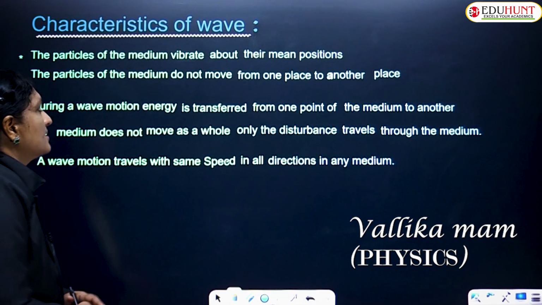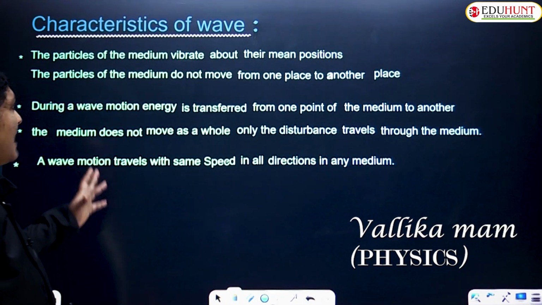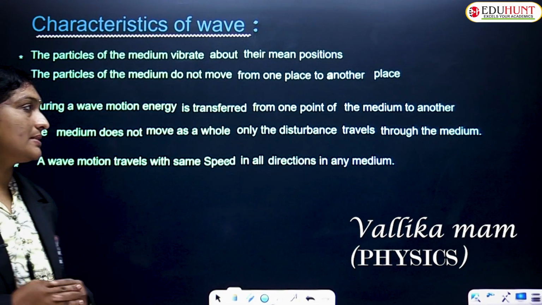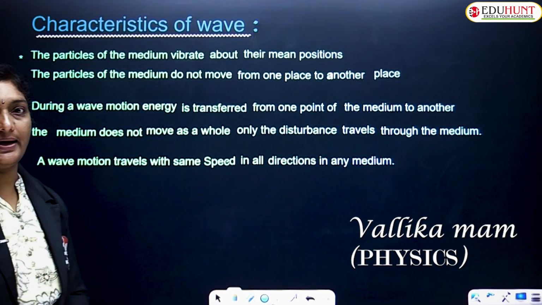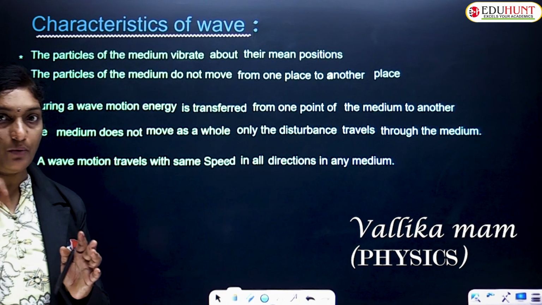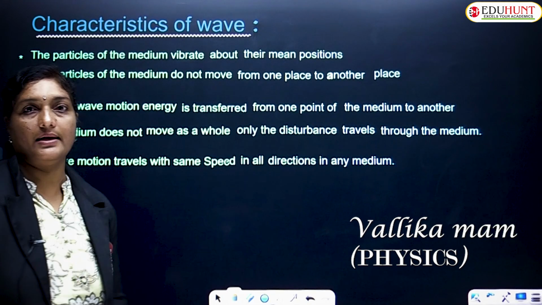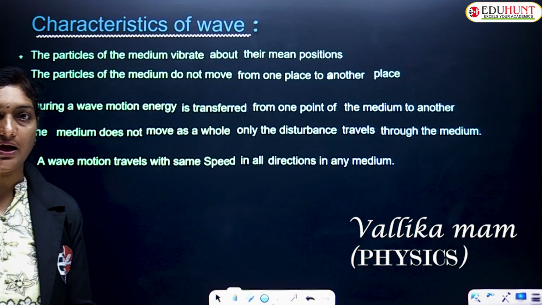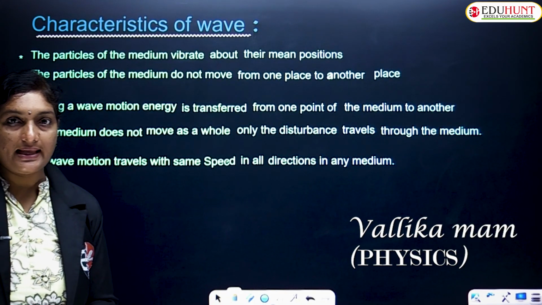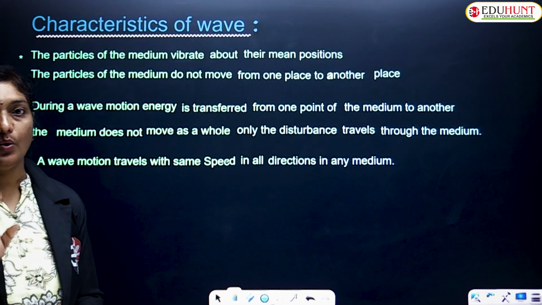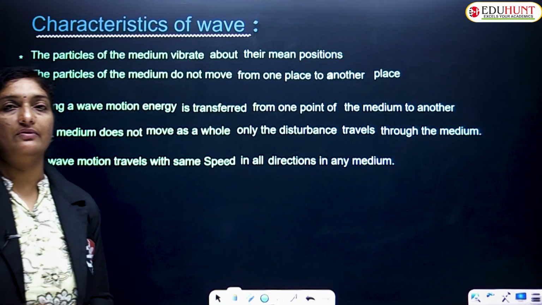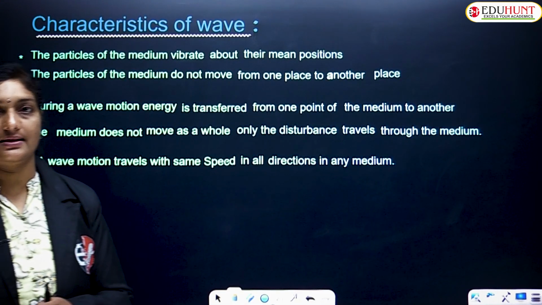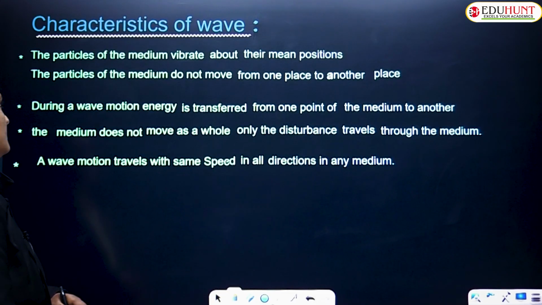So what we have discussed is, let us recall the characteristics of the wave. What we understood from our concept is that the particles of the medium only vibrate at their respective mean positions. Only the energy is being transferred from one place to another place, but the matter itself is not transferred from one place to another place.